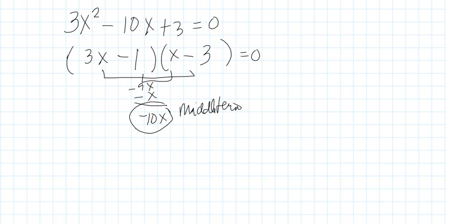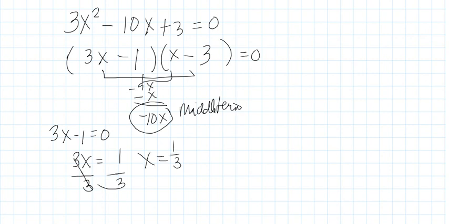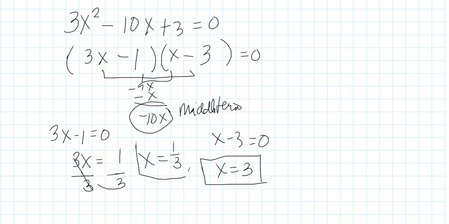So, therefore, we get now the roots. x minus 1 equals 0. x is equal to transpose 1, negative, becomes positive. Then this is 3x, so over 3, over 3. Therefore, x is equal to 1/3. And x minus 3 is equal to 0. x is equal to positive 3. Therefore, we have now two solutions, 1/3 and 3, and they are unequal.